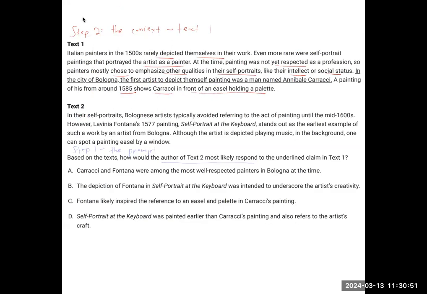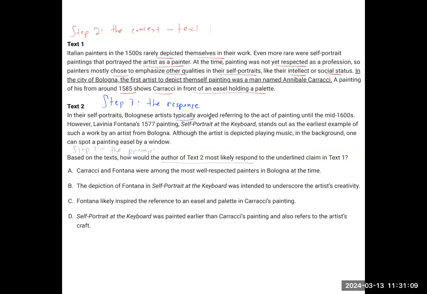Okay, now we want to know what the response is. So step 3 is to read the response that we're being asked about. So what is the response?